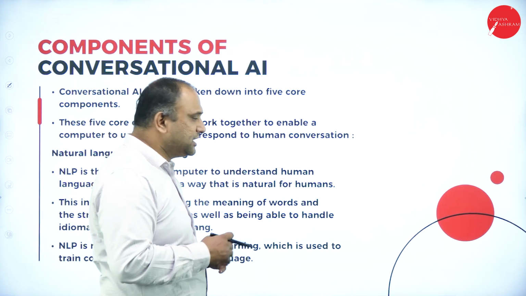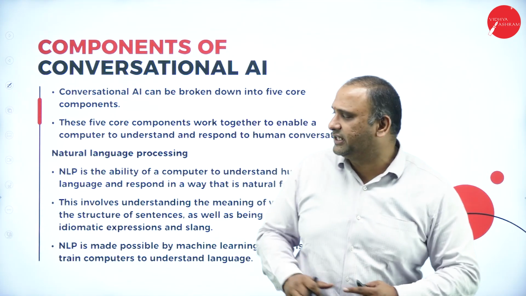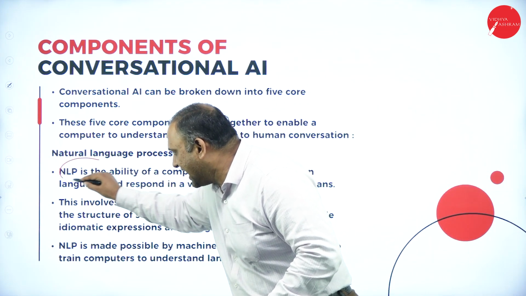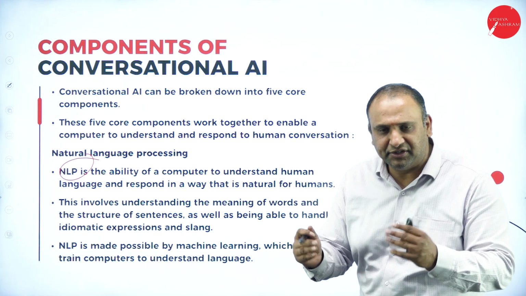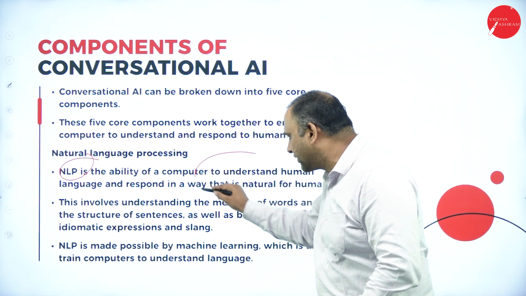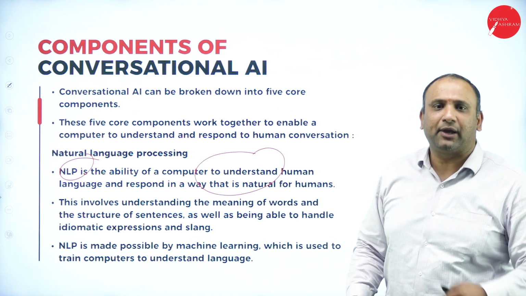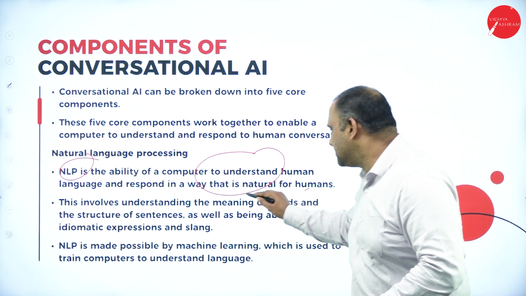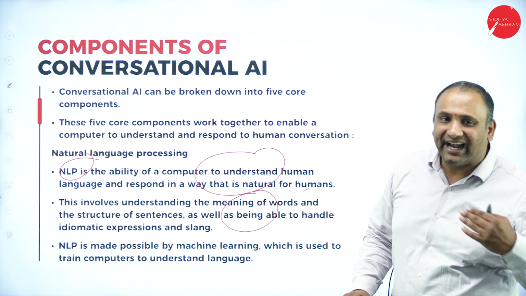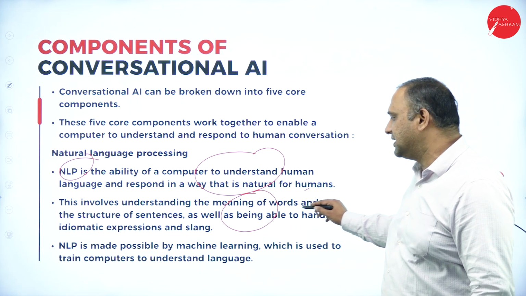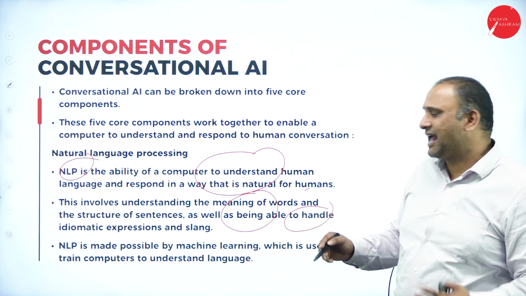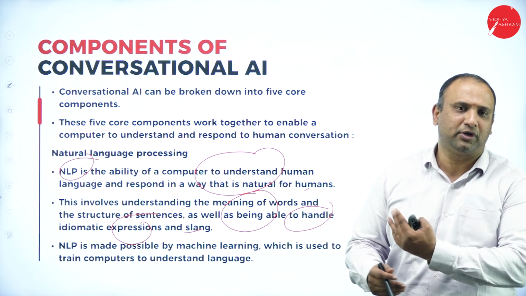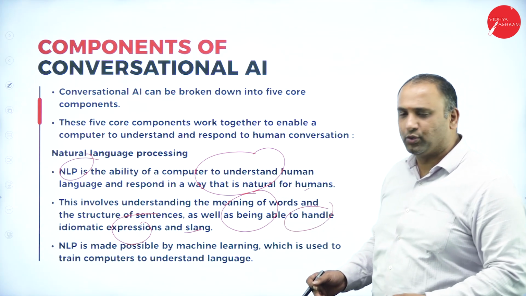Now, what are the components? There are 5 core components of AI that will enable the computer to understand. The first one is called the NLP. NLP, as we have understood and we have studied, is the ability of a computer to understand human language and respond in a way that's natural for humans. It involves understanding the meaning of words, ideas, structure of sentences, as well as being able to understand and handle idiomatic expressions and slang. So whatever languages, whatever way we are speaking, it's going to come into it.